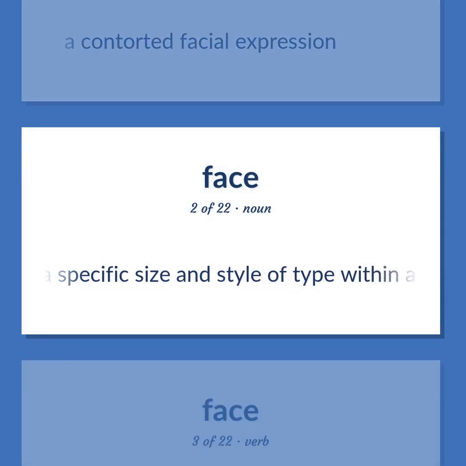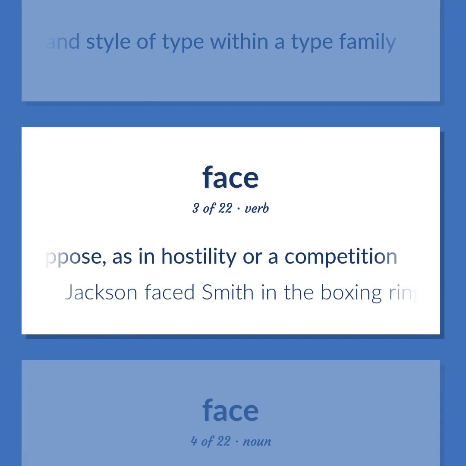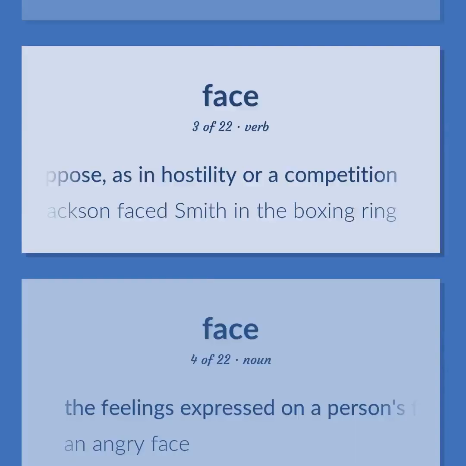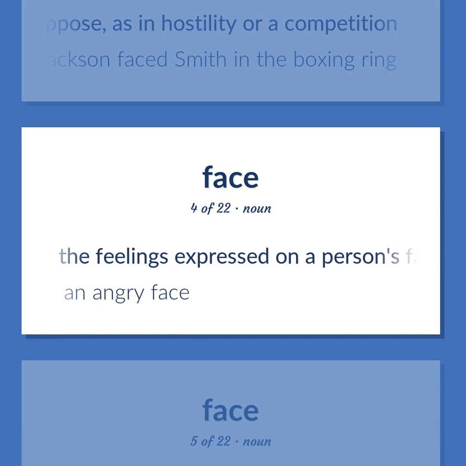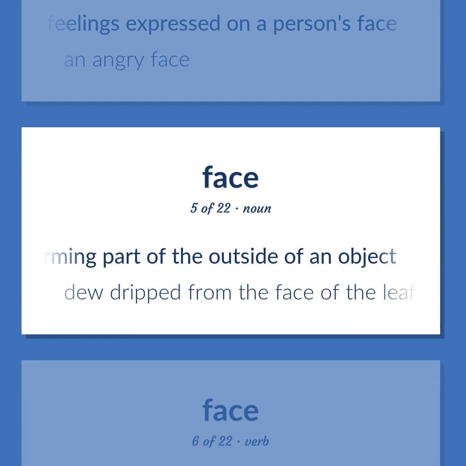A specific size and style of type within a type family. A pose, as in hostility or a competition. Jackson faced Smith in the boxing ring. The feelings expressed on a person's face. An angry face. A surface forming part of the outside of an object. Dew dripped from the face of the leaf.